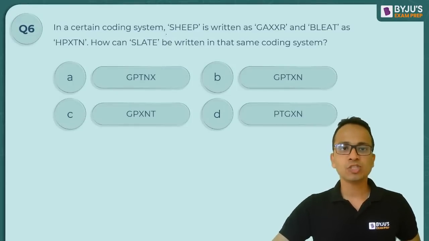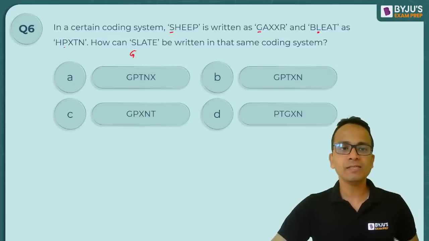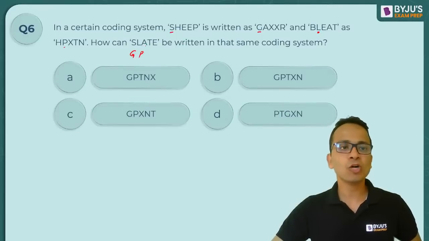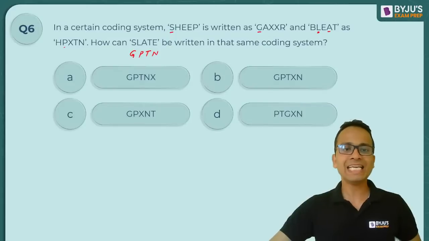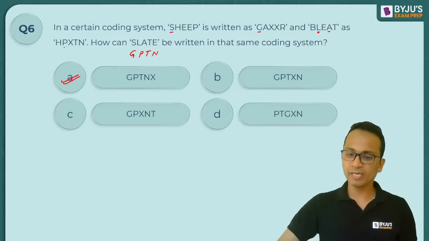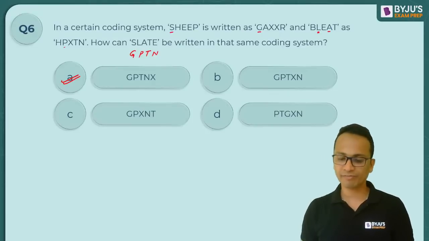So slate. So what will be the code of S? G. L, L is in bleat. That is P. So it should be GP. Then SLA. What is the code of A here? Bleat has A. That is T. So A is coded as T. Okay. Then T is coded as N. So GPTN. So where is GPTN? GPTN is in only one option. That is option A, and that will be correct. So GPTNX will be the final answer.